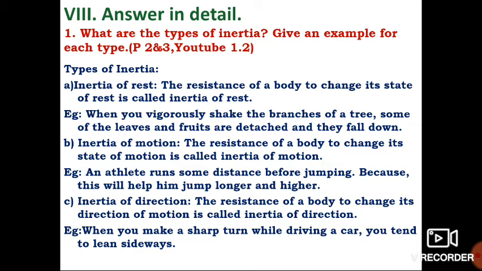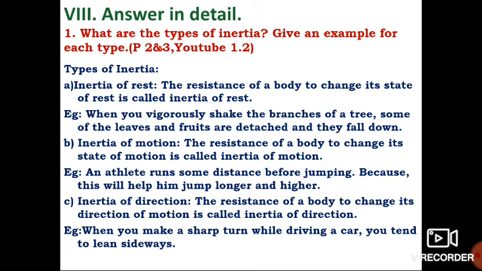First question, what are the types of inertia? Give an example for each type. First write the types of inertia, then write its example also. So A, inertia of rest. The resistance of a body to change its state of rest is called inertia of rest.